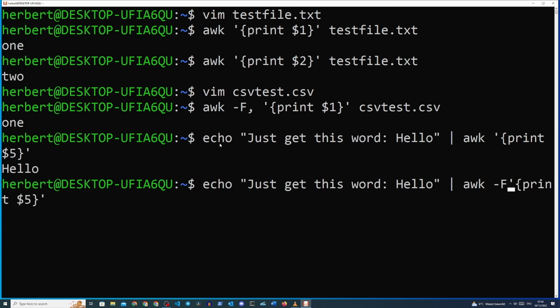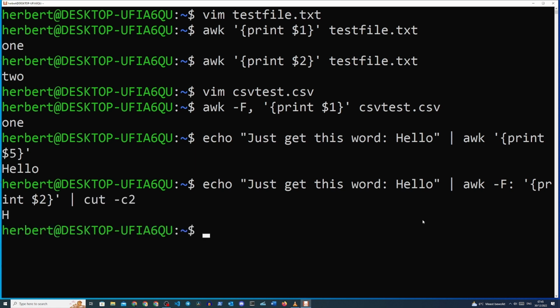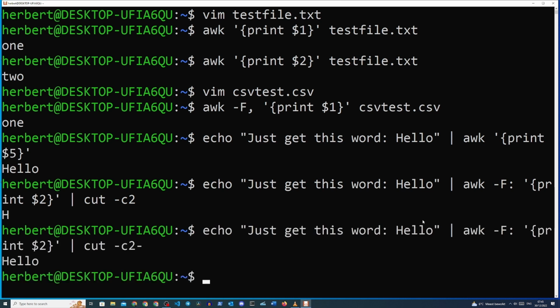echo, just get this word, hello, pipe into AWK, and then we specify the -F, we follow it up with a colon, and then print $2, and then we'll still have to cut off the first character, which is a space, and then we'll get the same results as well. And that's just the beginning. Of course, there's a lot more possible with AWK. So if you want to practice, you can try using it more often in your scripts. It really pays off to know this well, because you'll do a lot of output filtering and reformatting in Bash.